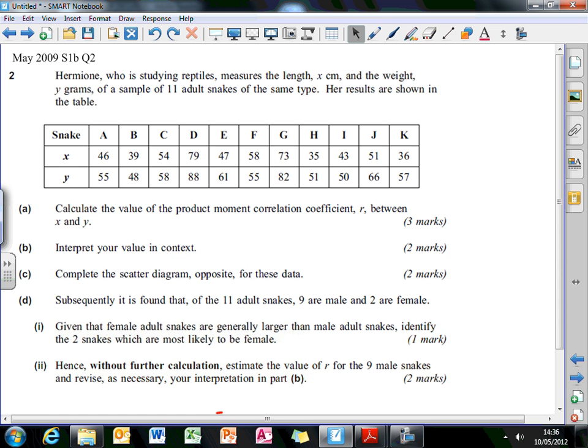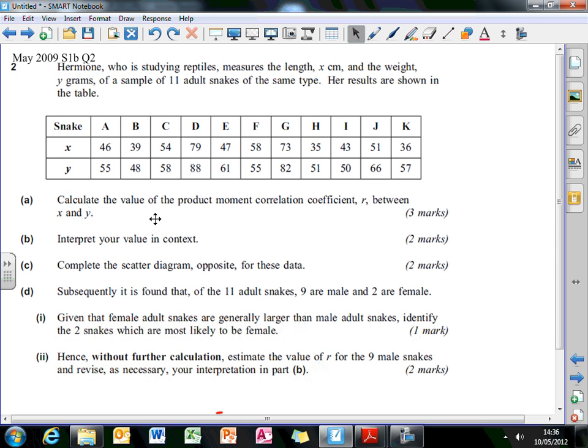Okay, so now for question 2. Part A says calculate the value of the product moment correlation coefficient R between X and Y. So if you type the table into your calculator, the method will be specific to the calculator that you're using, and press the button for R to get the PMCC. You should get 0.893192528, which is 0.893 to 3 decimal places.